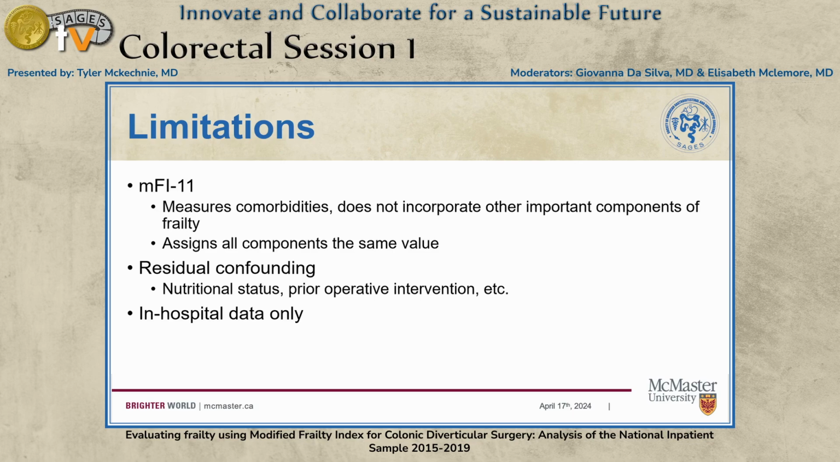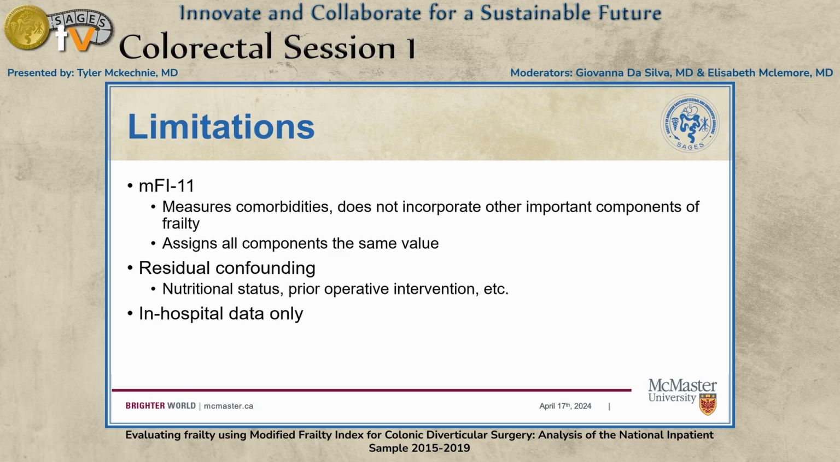There are several limitations to bear in mind when thinking about these results. Firstly, the MFI-11 has been criticized for its inability to potentially completely capture frailty as a concept. While it does measure a number of different comorbidities that contribute to frailty, whether it is the best tool at doing so is definitely a matter of debate. It also assigns the same number of points to each item in the index, and I think we can all probably agree that medicated hypertension and COPD don't necessarily contribute equally to frailty.